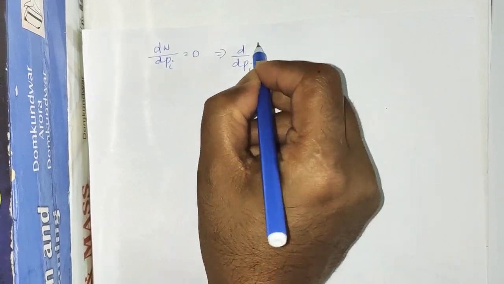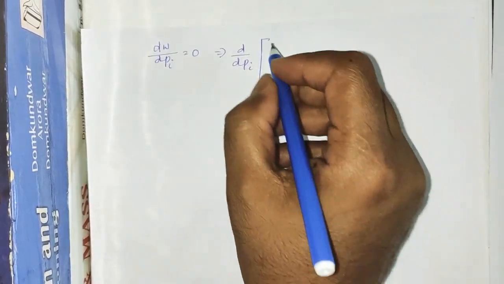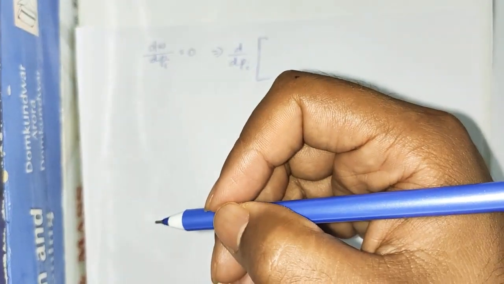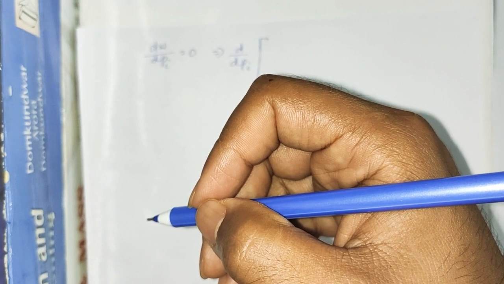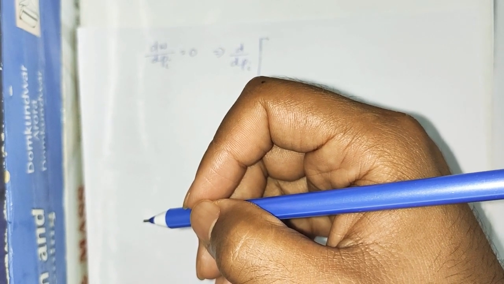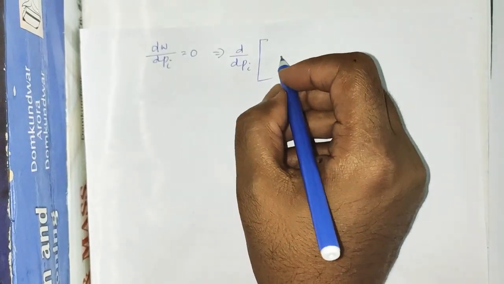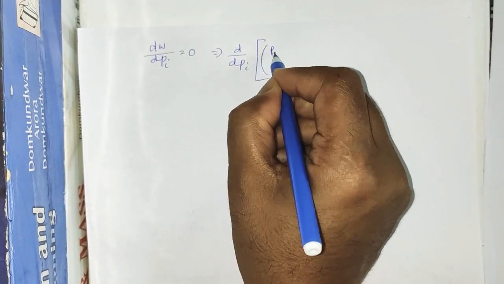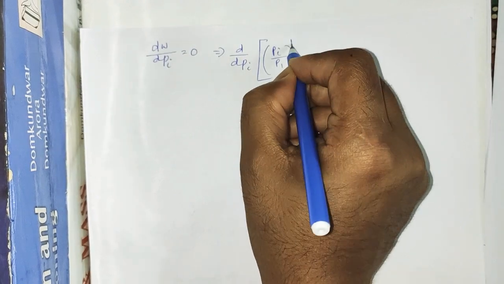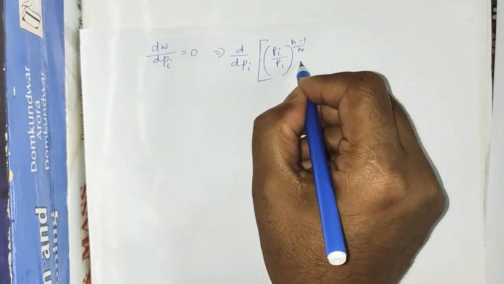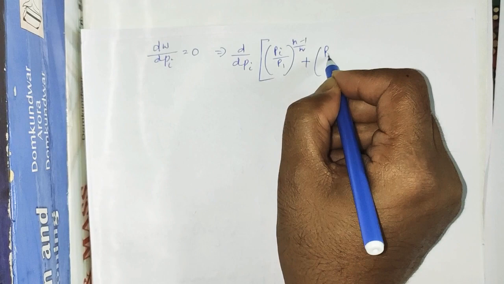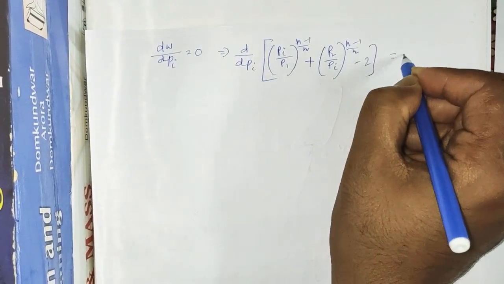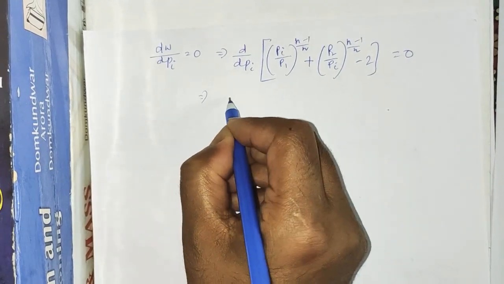Differentiating with respect to Pi, we get (Pi by P1) to the power (n minus 1) by n minus 1, plus (P2 by Pi) to the power minus 2 equal to 0.